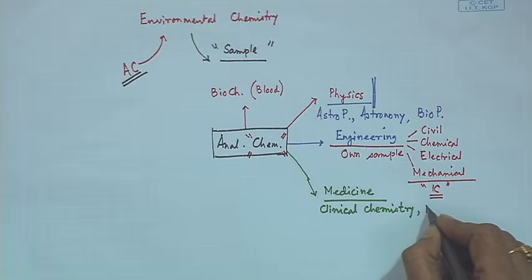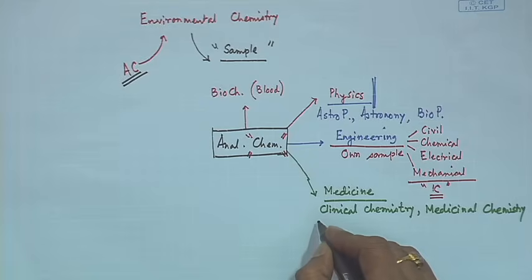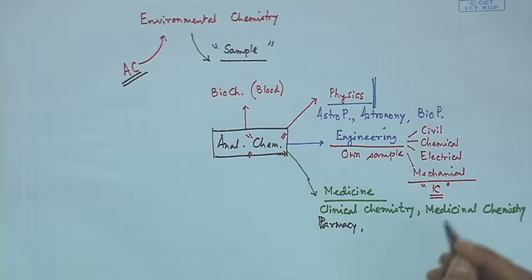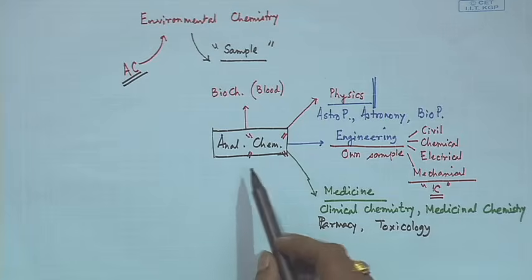and also definitely it will be related to the main branch of medicinal chemistry. So, this medicinal chemistry, when we talk about any sample, any unknown sample covering this medicinal chemistry, it can be analyzed. Then pharmacy and toxicology. So, these are the branches which can be benefited from the knowledge of this analytical science.